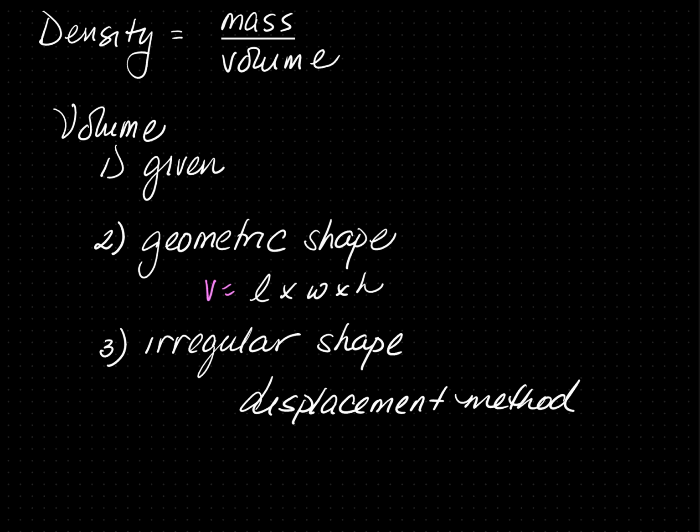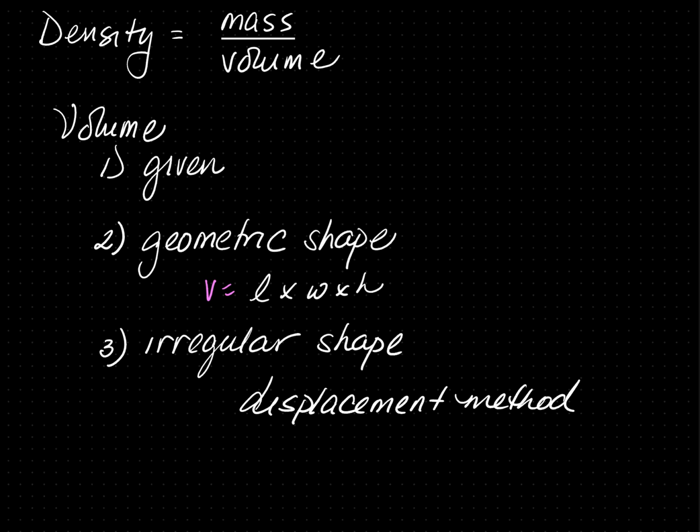As we discussed, density is mass over volume. Volume can appear in the following 3 ways. Number 1, it could be given to you in the problem, or you are going to be solving for it. Number 2, it will be a geometric shape. We solve the volume using the volume formula for each particular object.